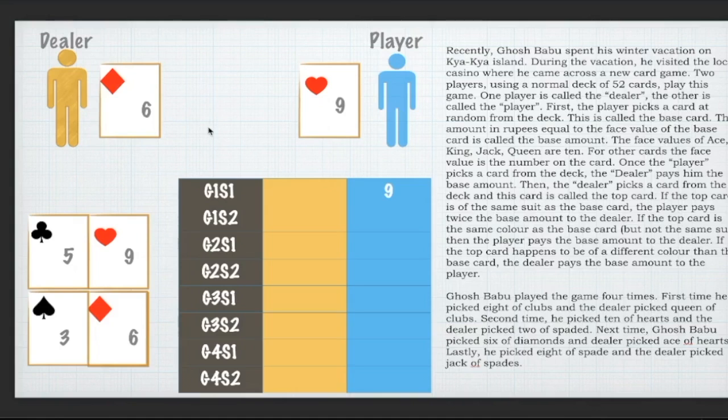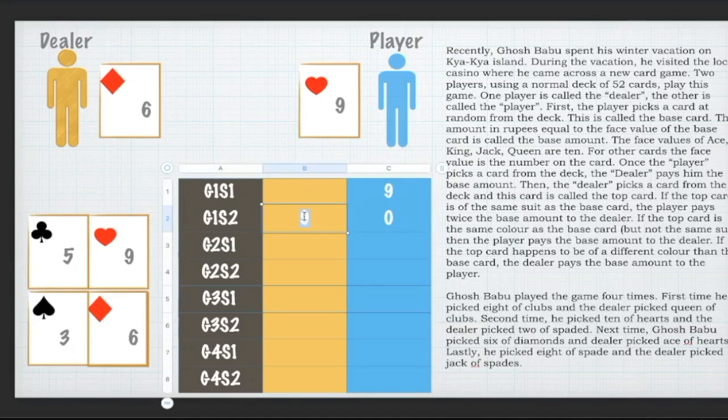Even for this scenario, this is case number 2, the player has to pay the dealer back some amount, but this time it is only as much as the base amount he received earlier. That means for the second step, again the player will pay the dealer 9 rupees, and if you want to keep tab of his total, he will be back to 0, right?